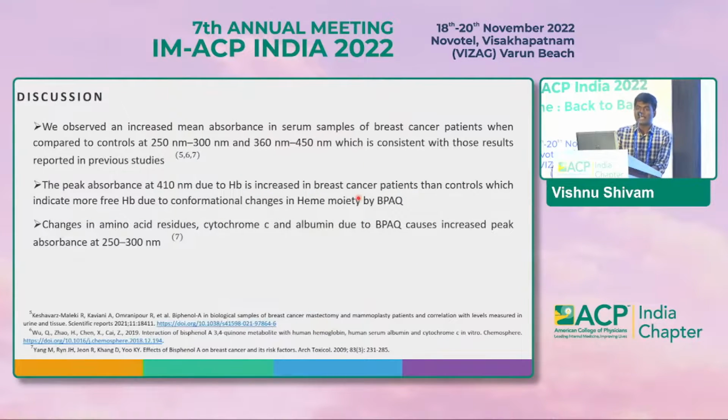We observed an increased mean absorbance in serum samples of breast cancer patients when compared to controls at this range, which is consistent with results reported in previous studies. The peak absorbance at 410 nanometer due to hemoglobin is increased in breast cancer patients than controls, which indicates more free hemoglobin due to these conformational changes by BPA. Changes in amino acid residues in serum albumin and cytochrome C cause peak absorbance at 250 to 300 nanometer.